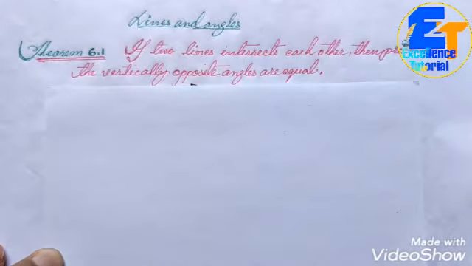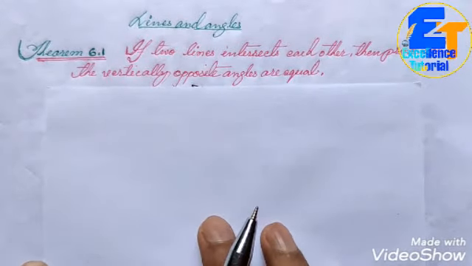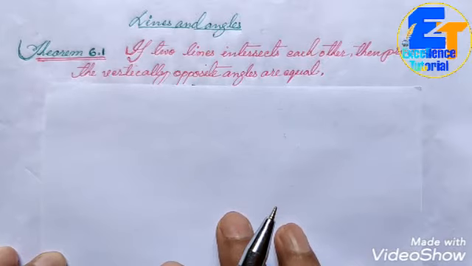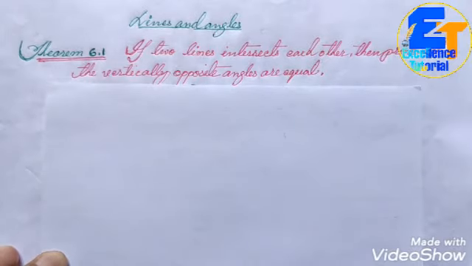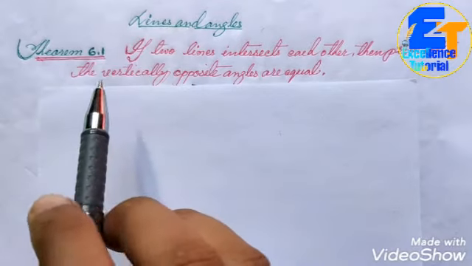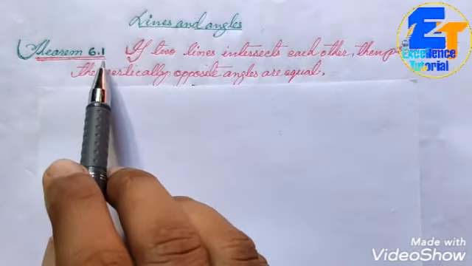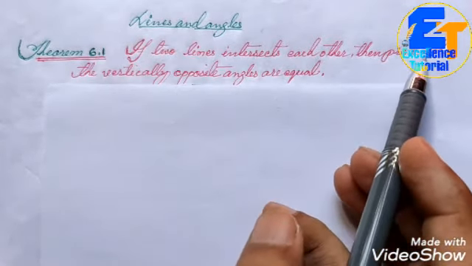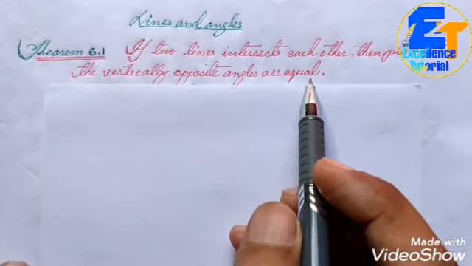So what did you come to know about vertically opposite angles? Vertically opposite angles are formed when two straight lines intersect each other at a certain point. Based on that, we came to know that a pair of vertically opposite angles are always equal to each other, and this is a theorem. We are going to prove this theorem with the help of geometry. This is theorem number 6.1. And what is the theorem? If two lines intersect each other, then prove that vertically opposite angles are equal.